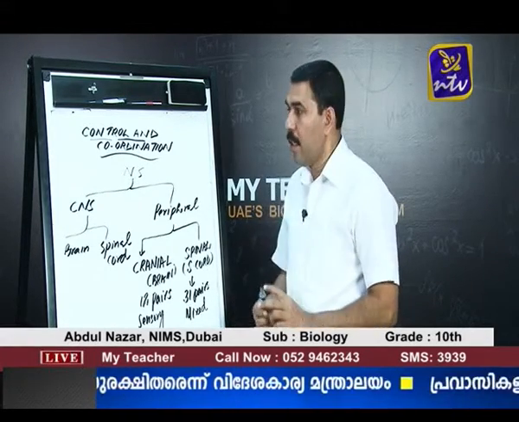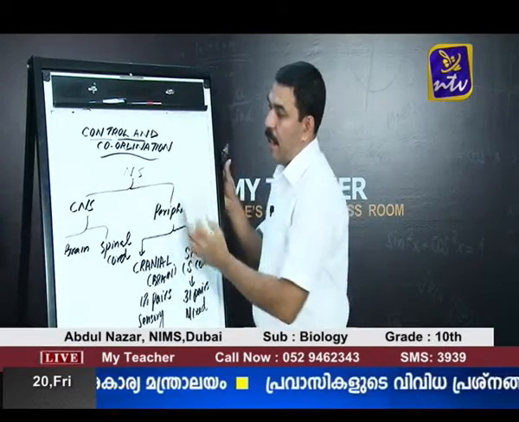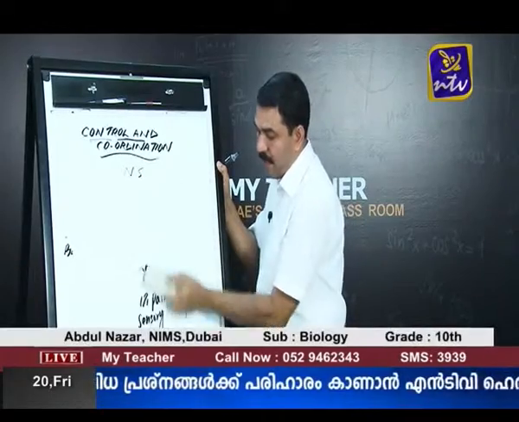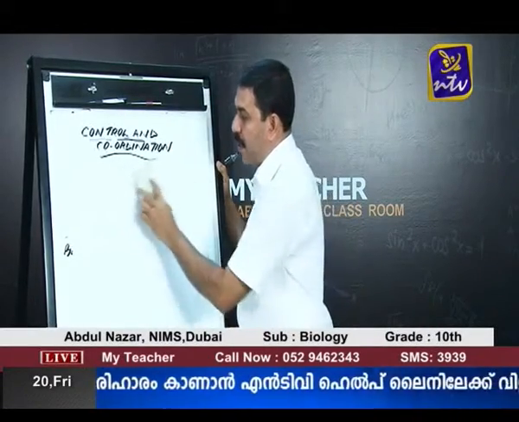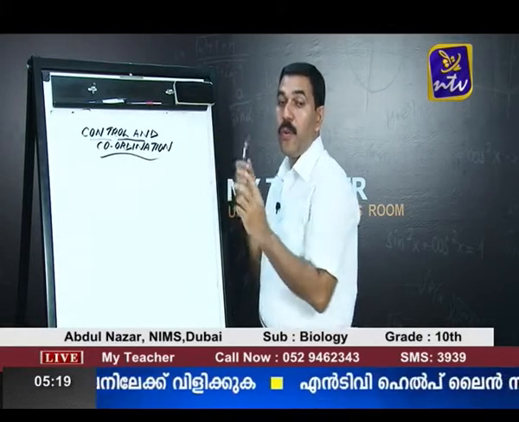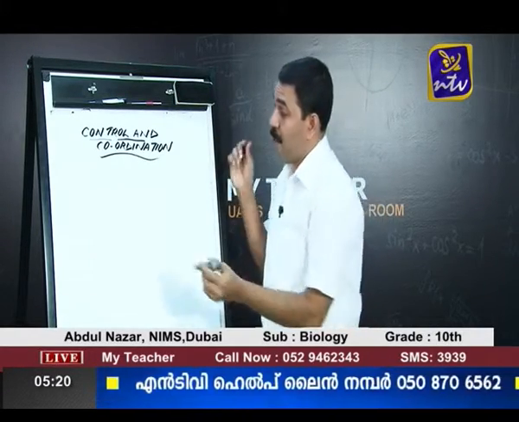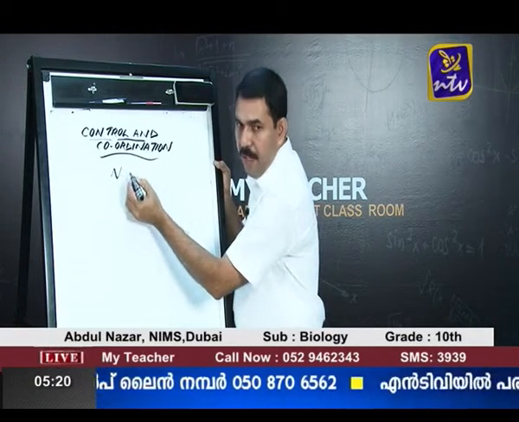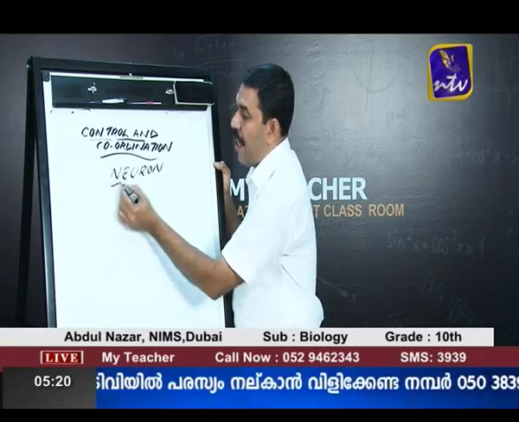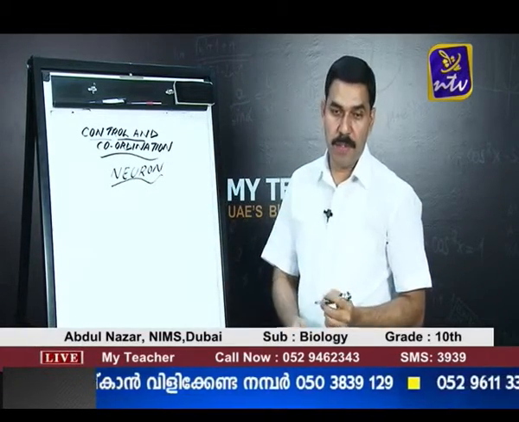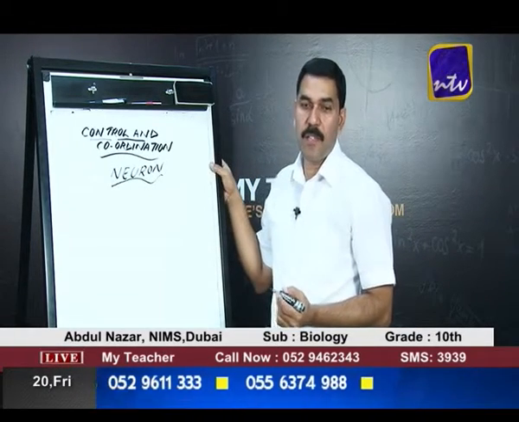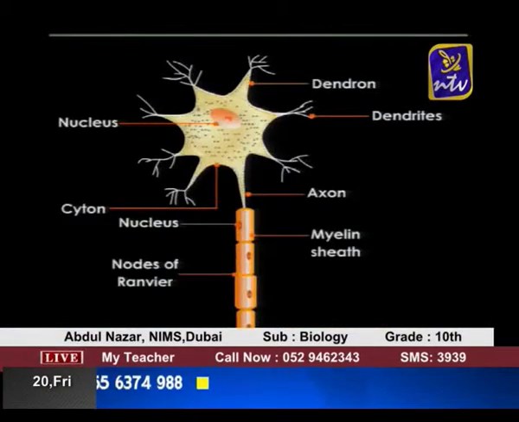Now, the nervous system is made up of specialized cells or specialized units, and this specialized unit from which the nervous system is made up is called the neuron. Let us see the structure of the neuron. So, once again I repeat, the neuron is the structural and functional unit of the nervous system. You can see on the screen the structure of the neuron.